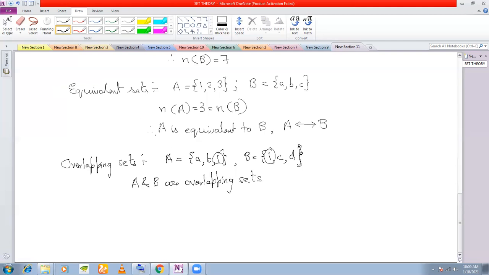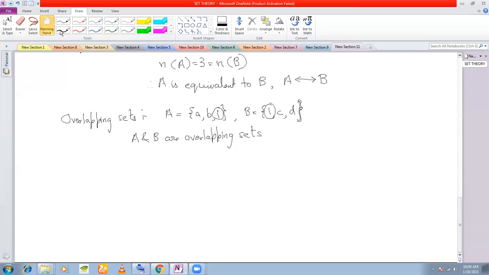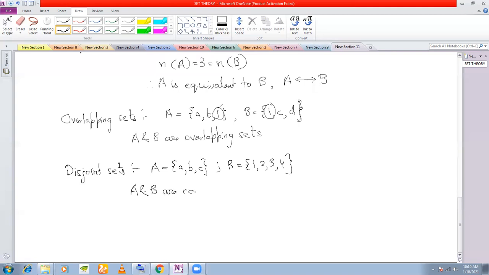At least one. And what if nothing is common between the sets? Then they are called disjoint sets. Suppose A is equal to {a, b, c} and B is equal to {1, 2, 3, 4}, let's say. If you see, A and B have nothing in common, so they are called disjoint sets.